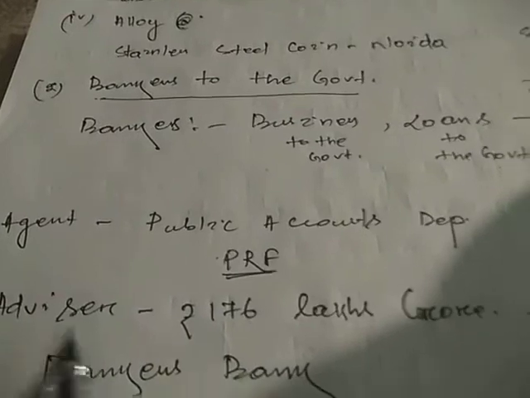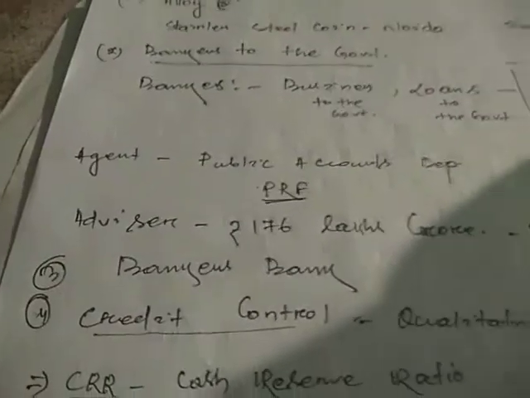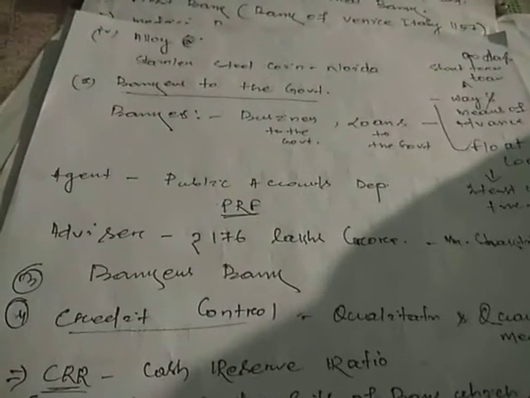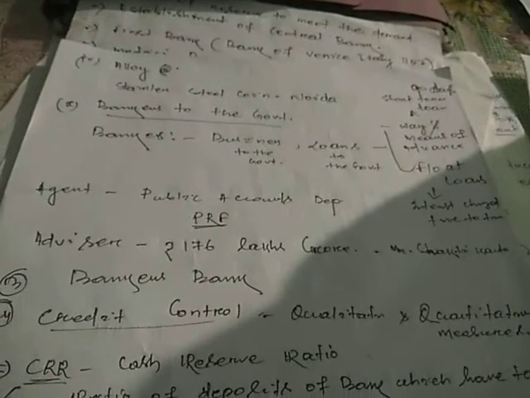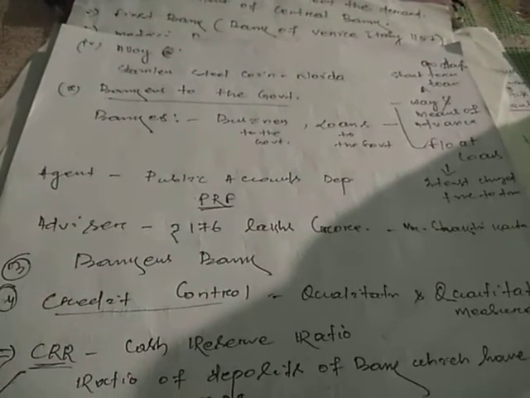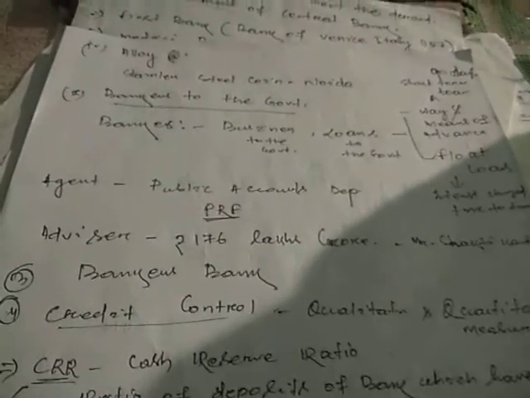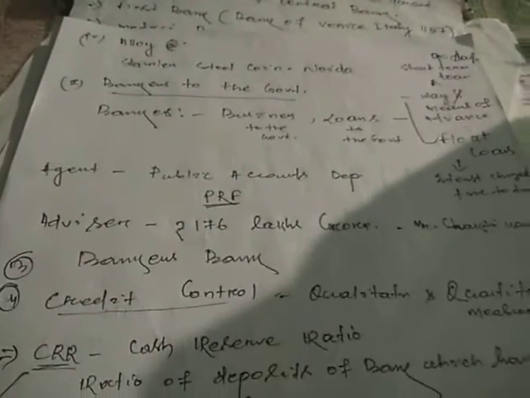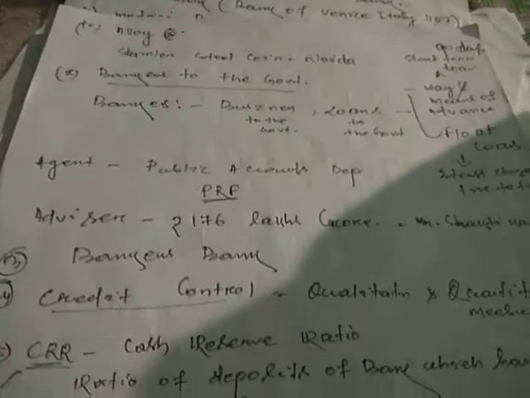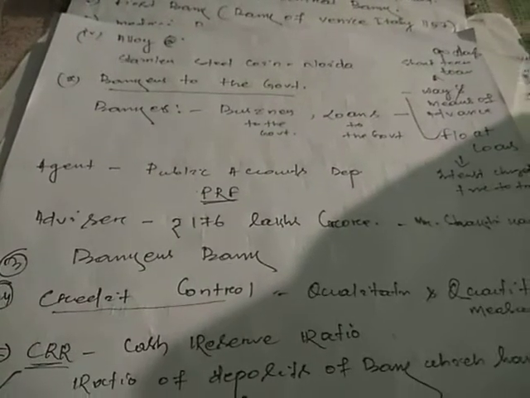Then advisor: the government is also advisor for the banker, and the banker is also advisor for the government. When the government has to reform any economic sector, or has to take a financial decision, at that time it takes suggestions from RBI, because RBI provides advice to the government on what things to be done and what things not to be done in finance.